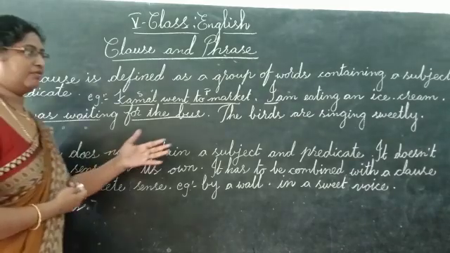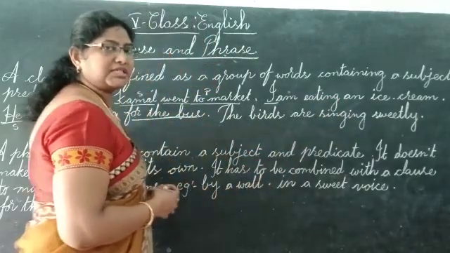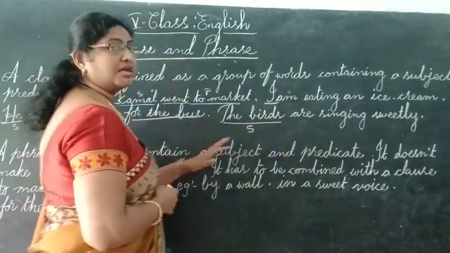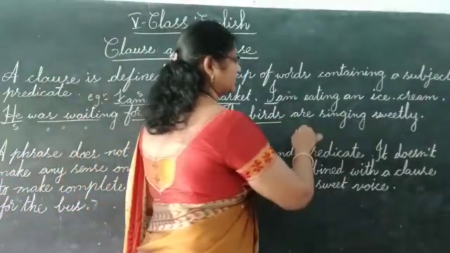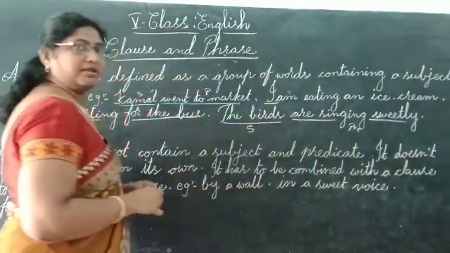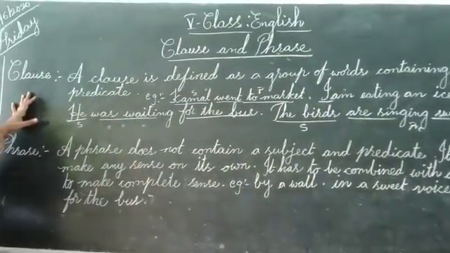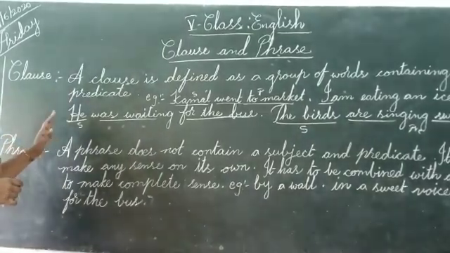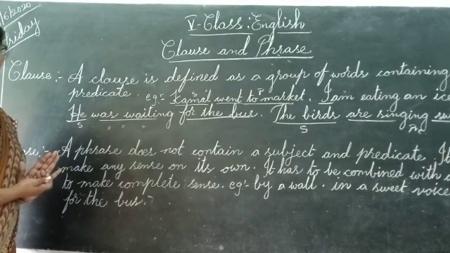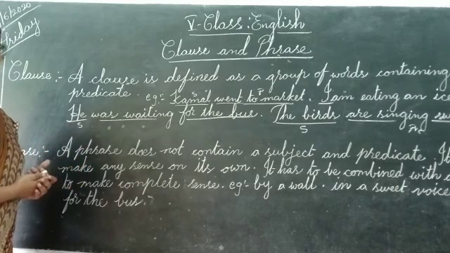Here also I have given one sentence. The birds are singing sweetly. Which one is the subject here? The birds is the subject. Are singing sweetly is the predicate. Good. Now I think everyone understood. What is a clause? A clause is defined as a group of words containing subject and predicate. Understood? It gives full meaning for that sentence.